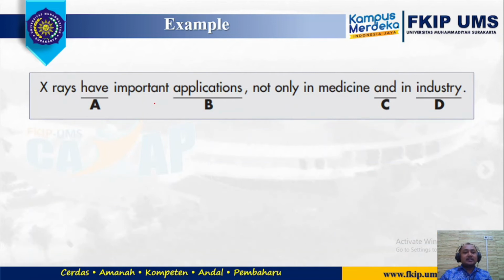Let's take a look at this. X-rays have important application not only in medicine and in industry. Do you still remember what I said when we were talking about not only? Of course, the answer must be C. C is the problem here. We cannot continue not only with and.